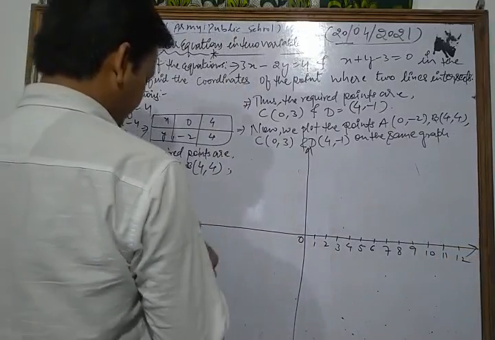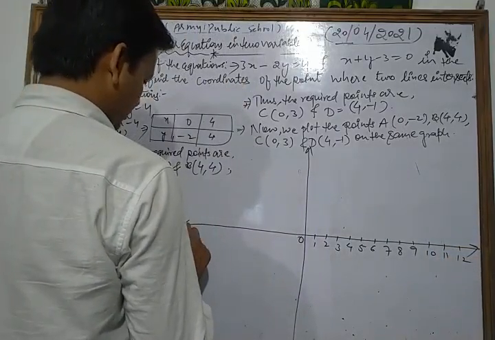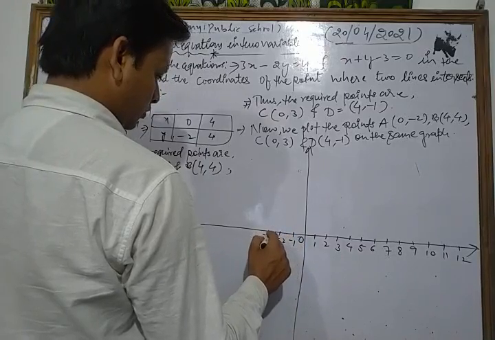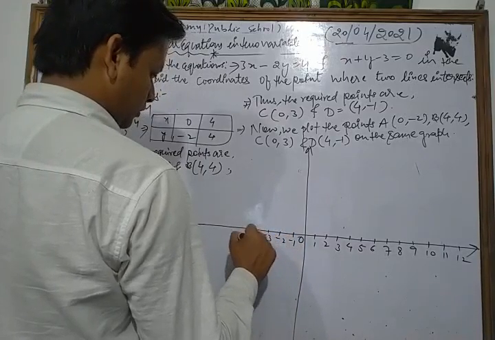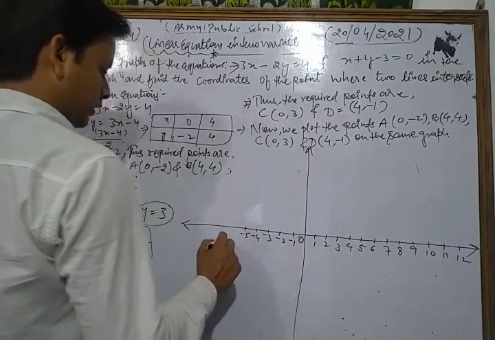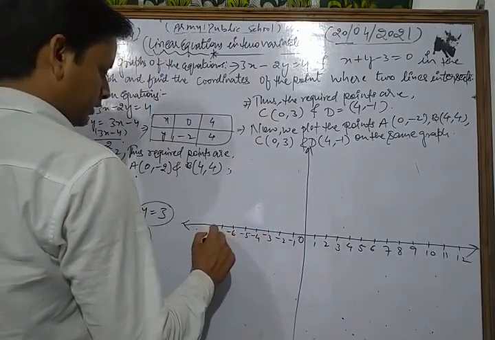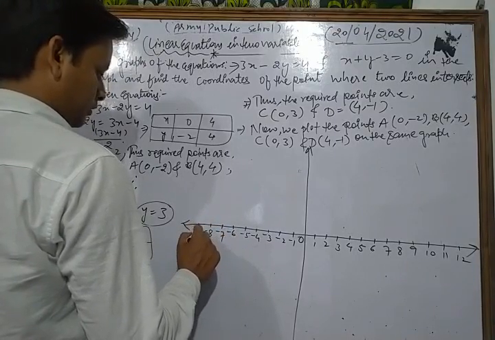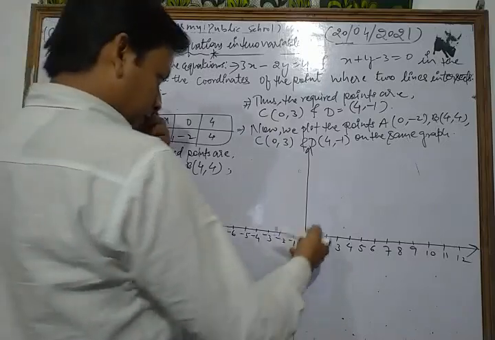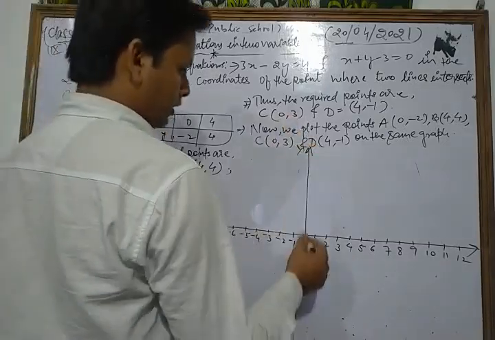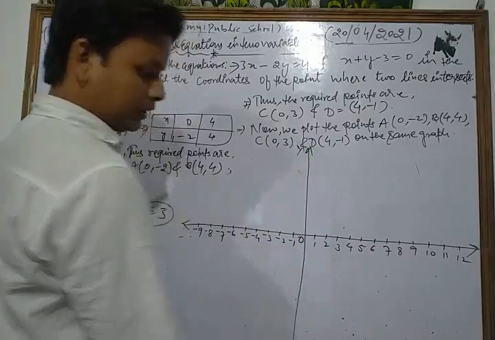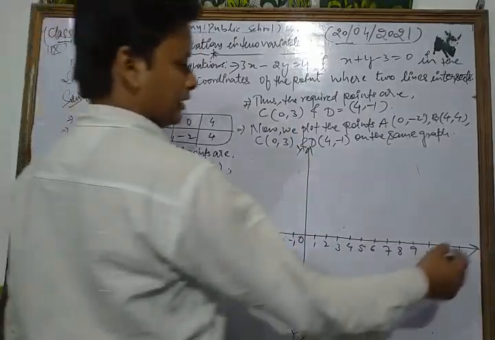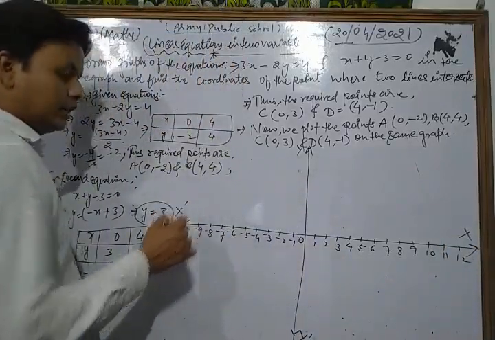And on that side minus 1, minus 2, minus 3, minus 4, minus 5, minus 6, minus 7, minus 8, minus 9. This is the positive direction of y. This is y, O, this is y dash, and this is x, O, this is x dash.